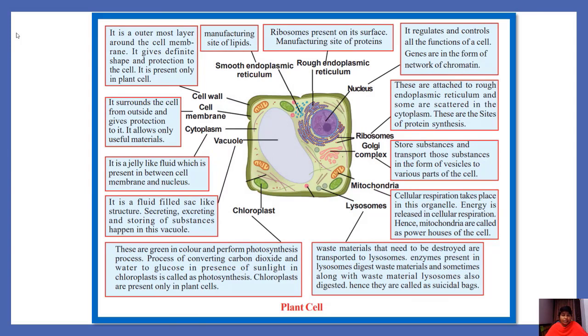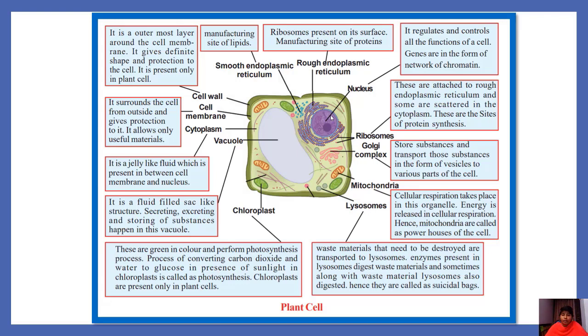Now you are observing the plant cell. Let us observe the organelles present in a plant cell. The first and one of the most important organelles is the nucleus. You are observing the blue ball here. This blue ball is the nucleus. This nucleus has thread-like structures called genetic material, or the network of chromatin. What does this nucleus do in the cell? It regulates and controls all the functions of the cell. It contains genetic information and it controls all the functions.